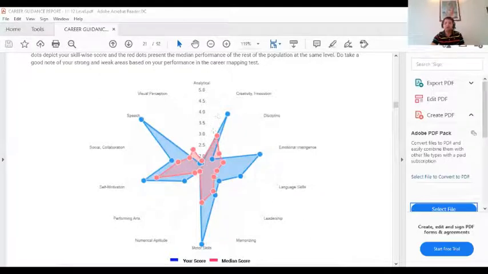So you get to compare the student's performance in different skill areas vis-a-vis the mean or average student performance in these 14 skill areas, and from there you find out in which areas the student has done well, what the student's strength areas are and what the student's weakness areas are. So from that spider you can find out.